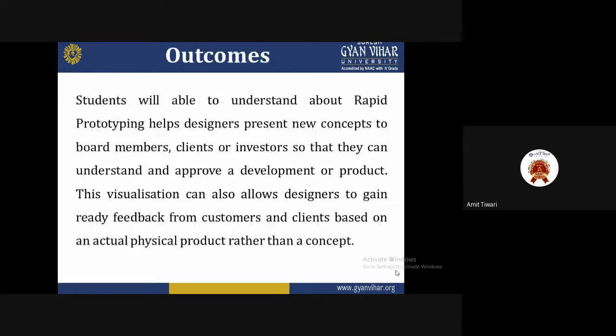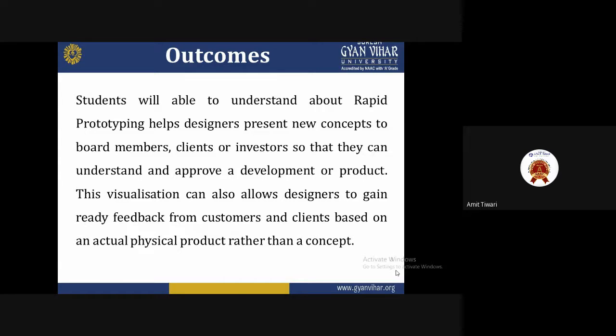At the end of the lecture, students will be able to understand how rapid prototyping helps designers present new concepts to board members, clients, or investors so that they can understand and approve the development of a product. This visualization can also allow designers to gain ready feedback from customers and clients based on an actual physical product rather than a concept.